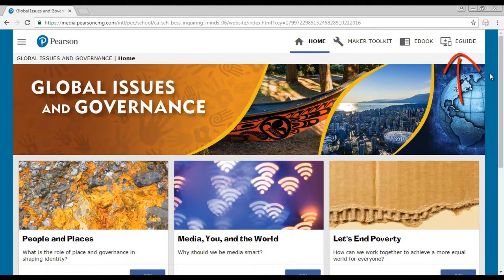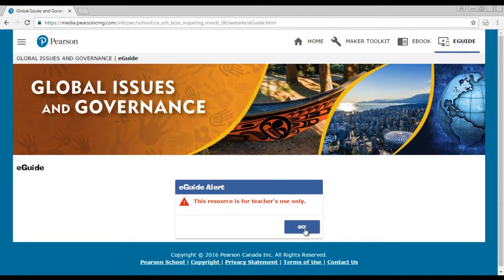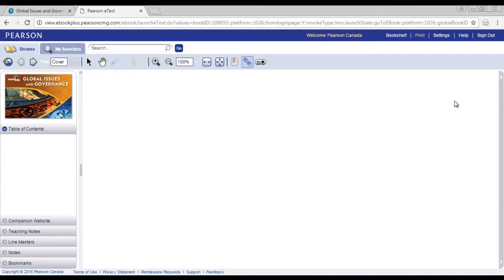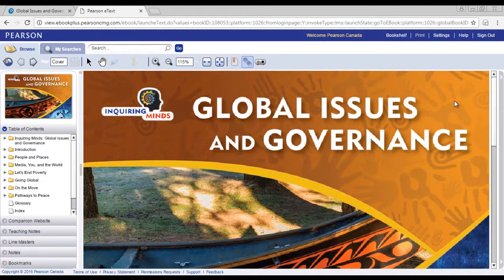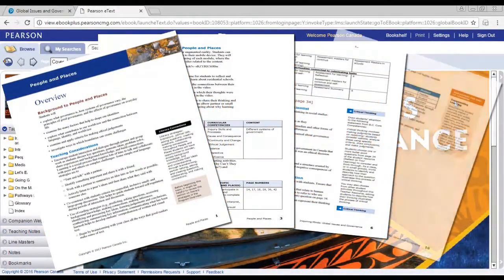The Teacher e-Guide is the interactive teacher resource for global issues and governance. It contains comprehensive teaching notes for each topic, together with accompanying line masters, literacy line masters, and assessment masters that can be found in baskets in the left-hand menu of the e-Guide. The teaching notes include ideas for discussion, additional activities, assessment guidelines, and suggested responses to questions in the student resource.